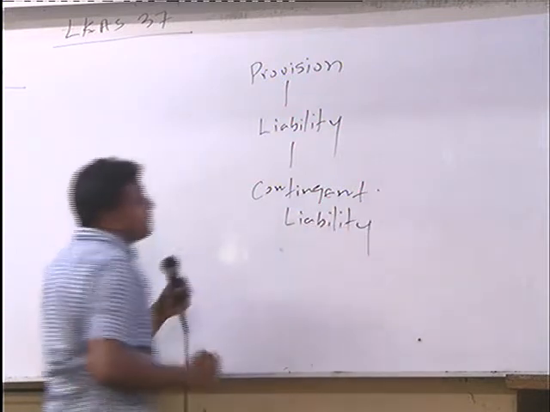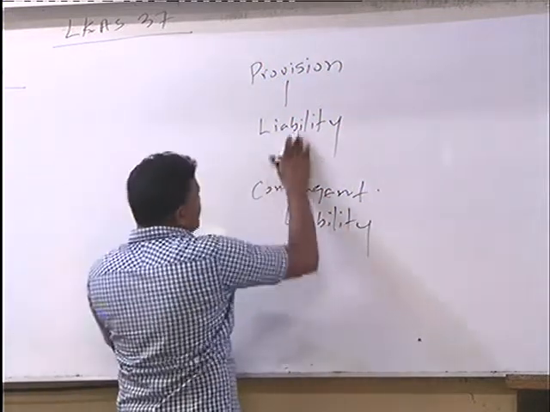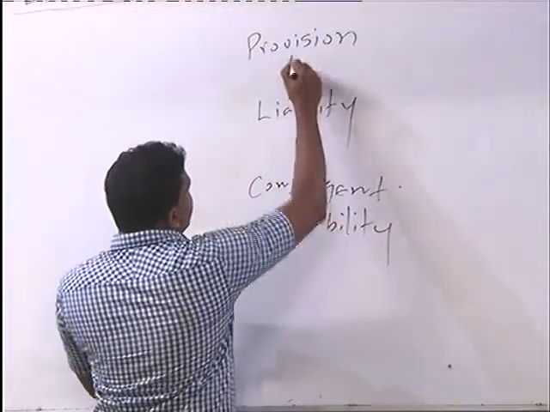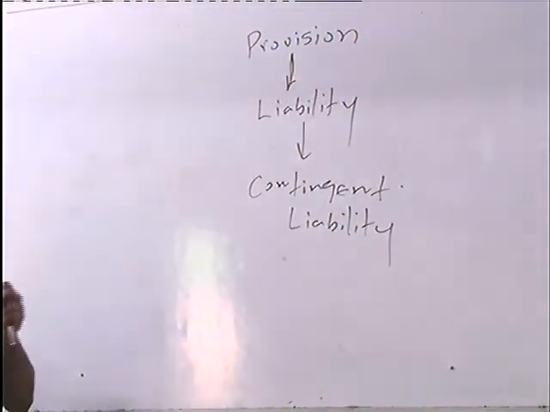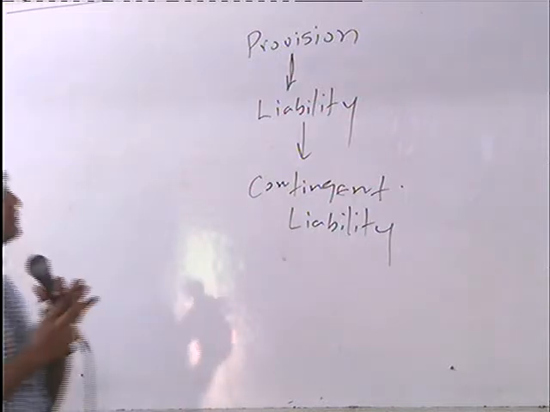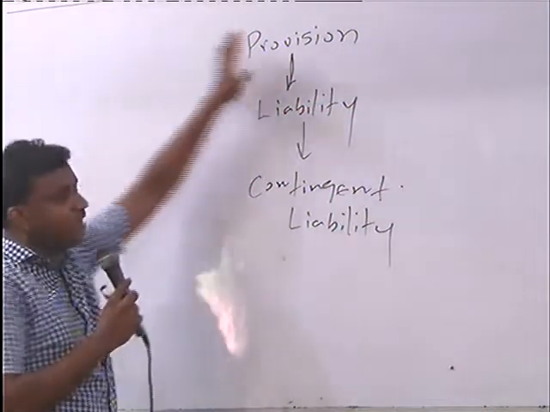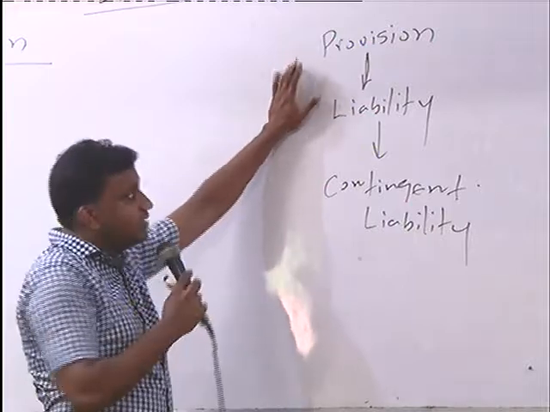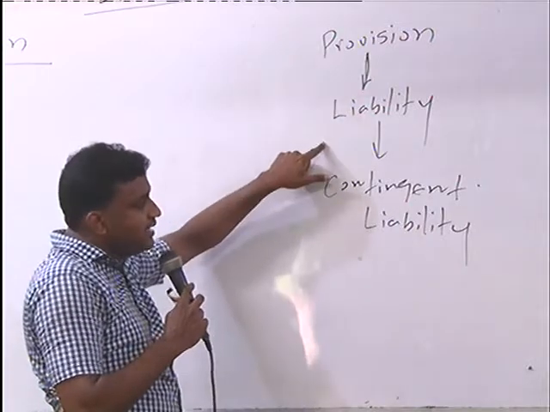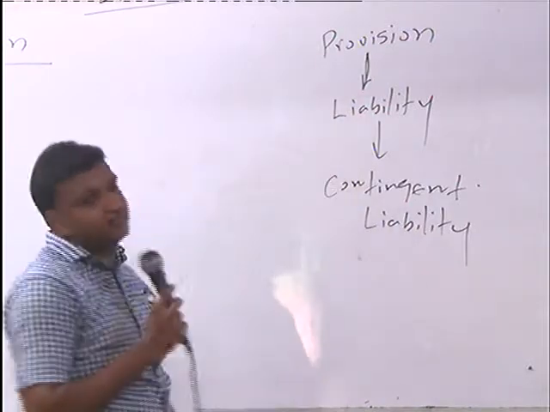Right? These are the areas we are going to discuss in this LKS 37. After the completion of the discussion, you may understand the relationship between these three terms: provision, liability and contingent liability.